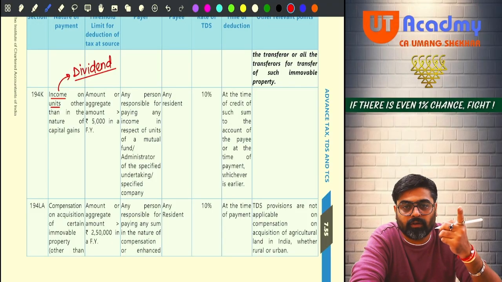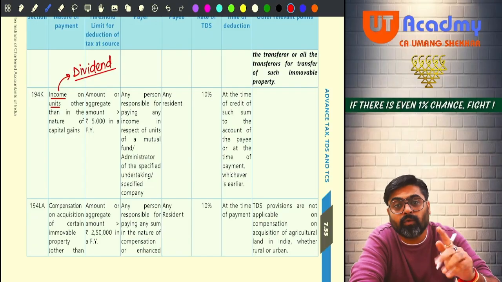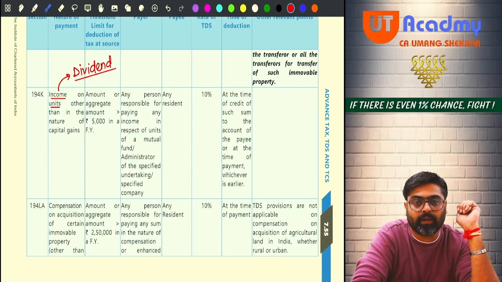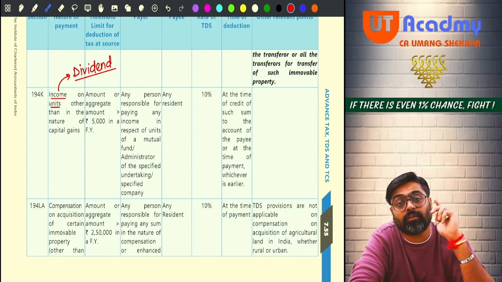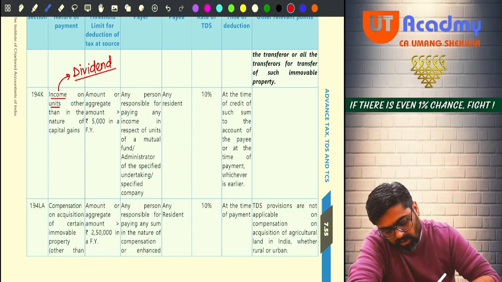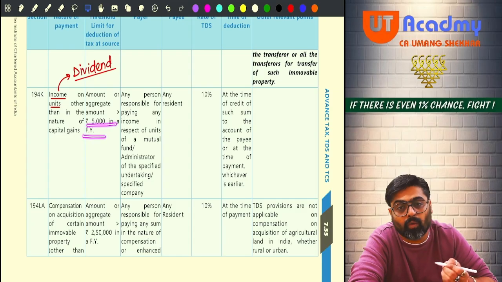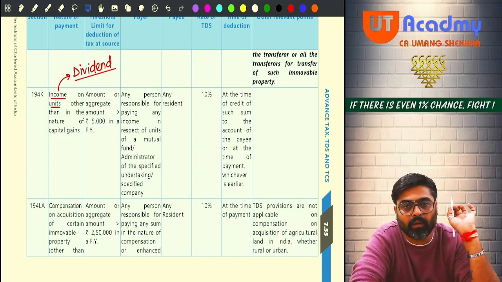So by selling the units, you are going to get capital gains income. On that, no TDS is liable to be deducted. Holding the units and you are getting regular flow of income in the form of dividends, that you tax under the head IFOS, just like your dividend on shares. Yes or no? So if the amount is greater than rupees 5,000 in a financial year, see, now this limit is not applicable only for individual, it is applicable for all.